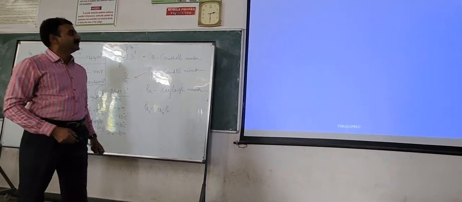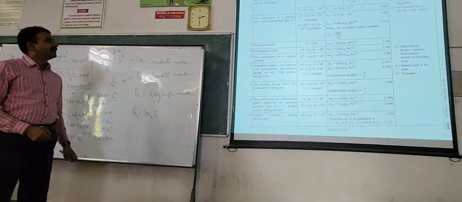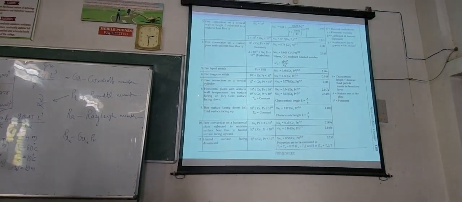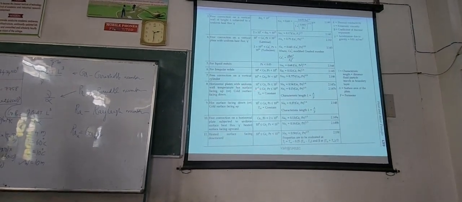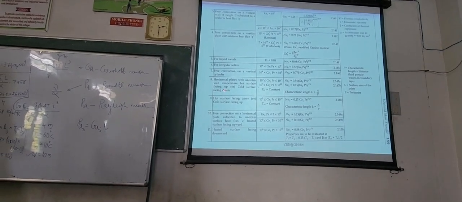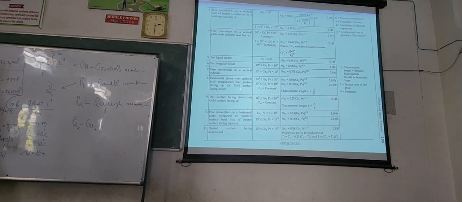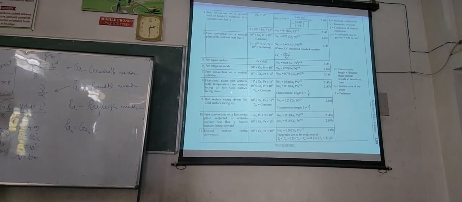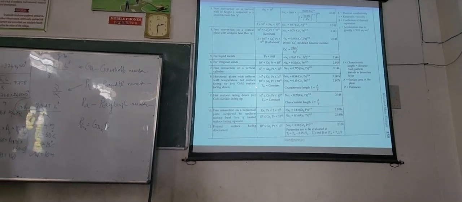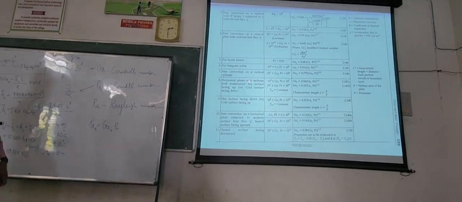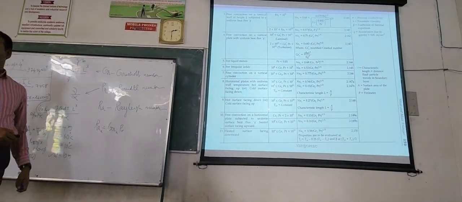Now see this. Look here. Horizontal plates with uniform body temperature: hot surface facing up or cold surface facing down. So whether the plate temperature is more than the fluid temperature or less than, that is one condition. Here, that is upside, this is downside.